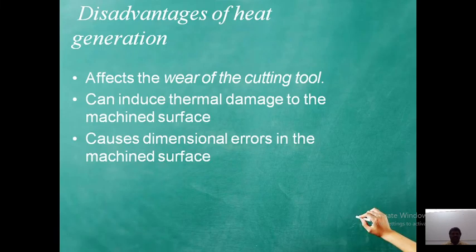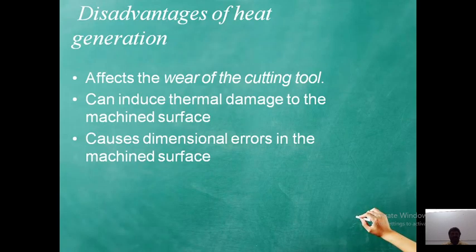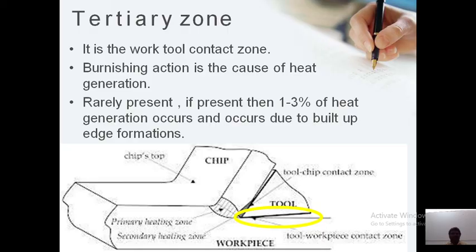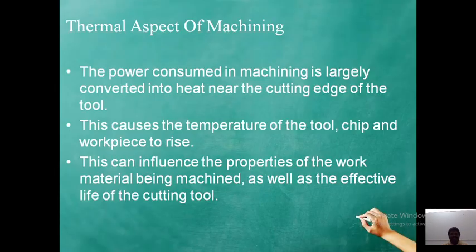So here we know what heat dissipation is and how we can control it: by cutting fluid, coolant, change of cutting conditions, and selection of the cutting tool geometry. That depends on positive or negative, but here heat dissipation can be reduced by using a positive tool orthogonal rake angle. In the same manner we covered the disadvantages of heat generation in the tertiary zone, secondary zone and primary zone. These are all the thermal aspects of the machining process.